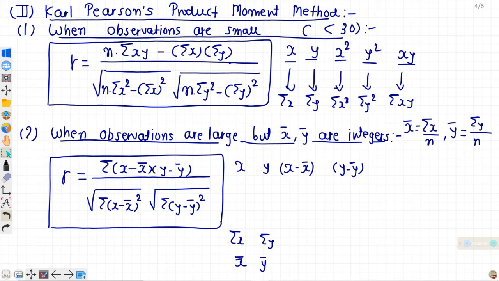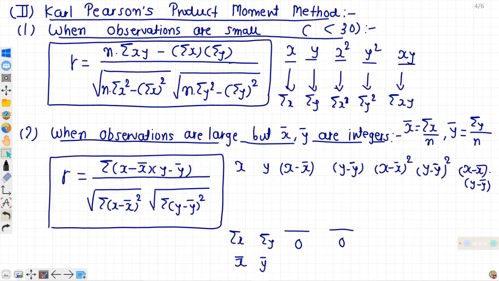Total of this column is going to be 0 because sum of deviations taken from mean is always 0. So even if you don't do the total, it is going to be 0 and there is no need to do the total. Yeah, you can check whether your calculation is right or wrong. Then you have to square this out: x minus x bar whole square, y minus y bar whole square and x minus x bar into y minus y bar. This will be your numerator, and x minus x bar whole square, y minus y bar whole square, its square root will be your denominator.